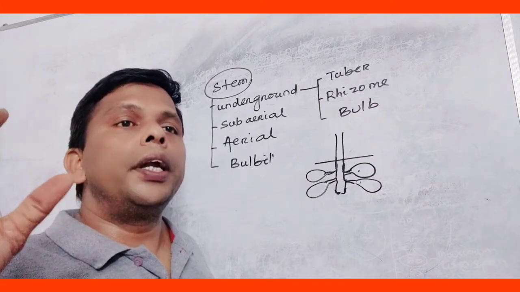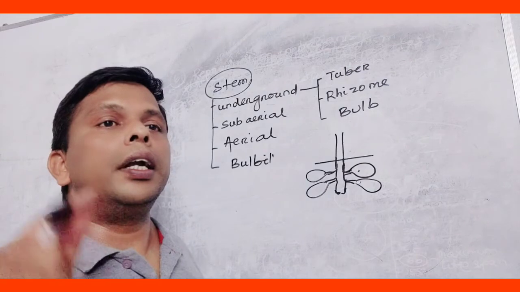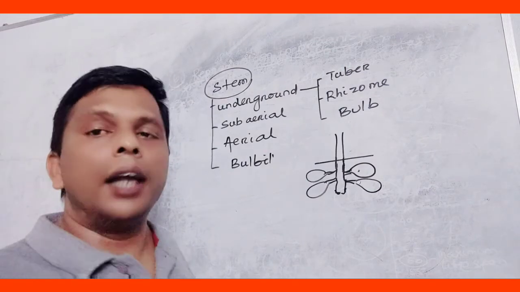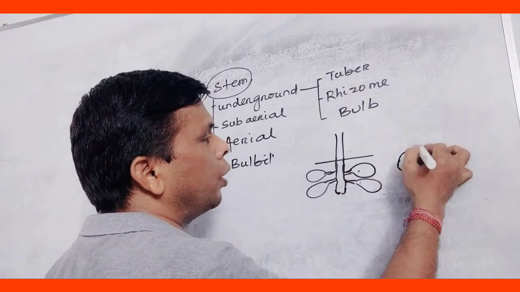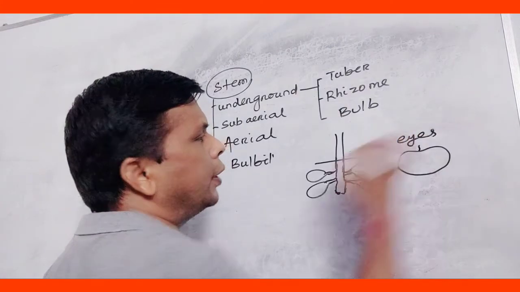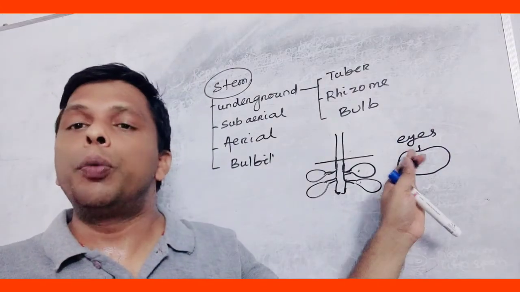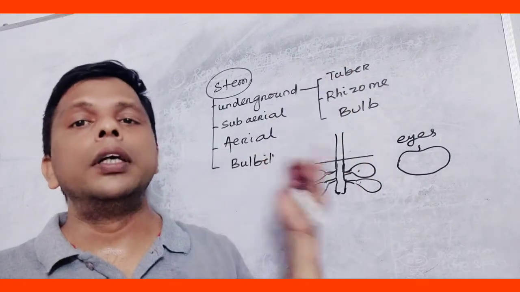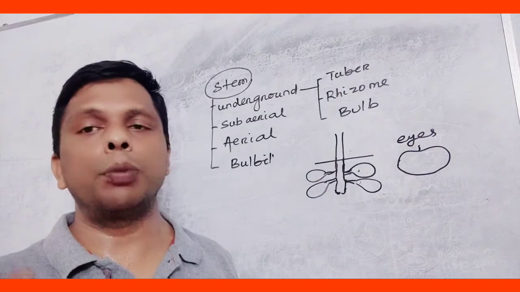If we view the tuber as a part of stem, it produces buds called eyes. When isolated, it consists of eyes. Stem has buds, root does not have any bud. Due to the presence of buds, it helps in propagation. So the tuber is one of the underground modifications of stem.